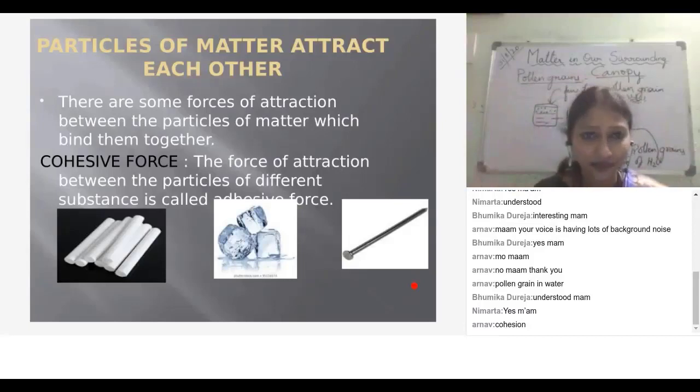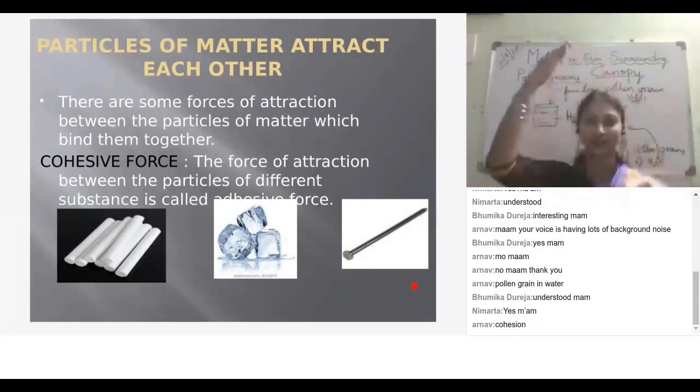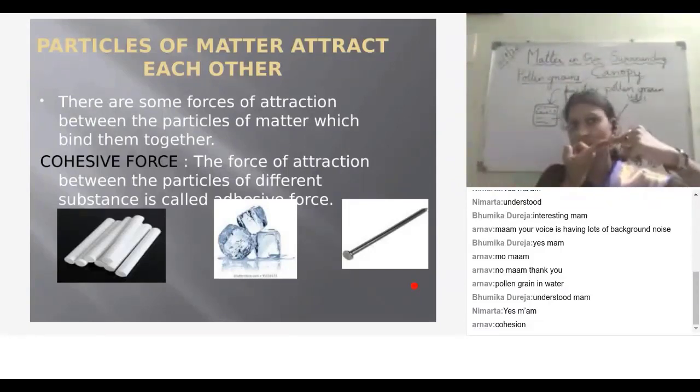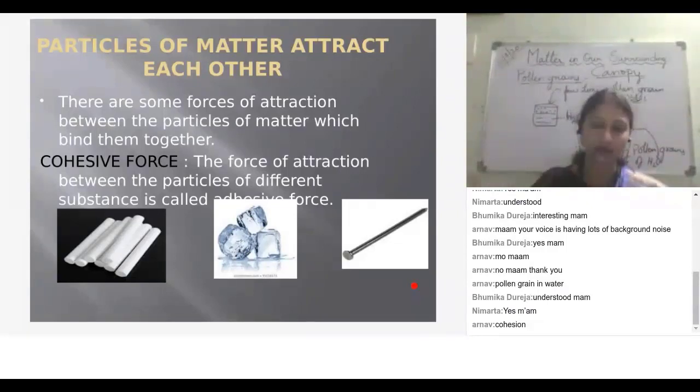The teacher allowed another child to go and break the bonds of hands in the first, second, and third groups. The child went to the first group and broke the bond so easily. The chain broke. Just imagine what I'm explaining, children. In the next session, I can show you a nice video of how particles of matter attract each other.